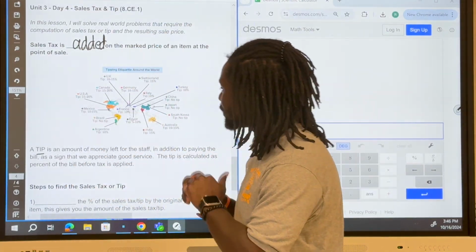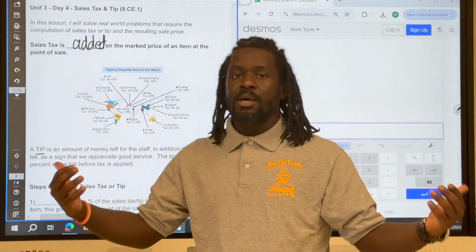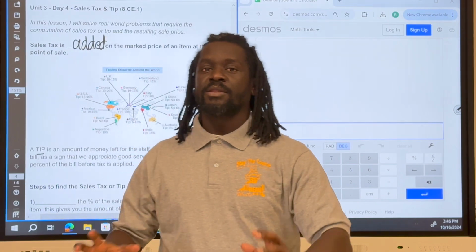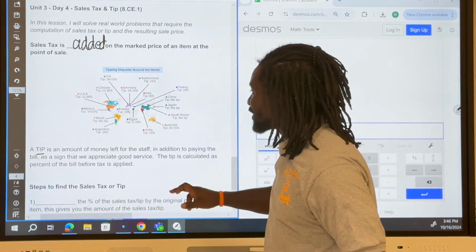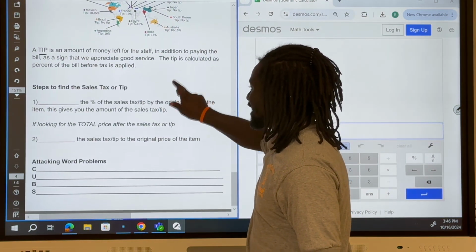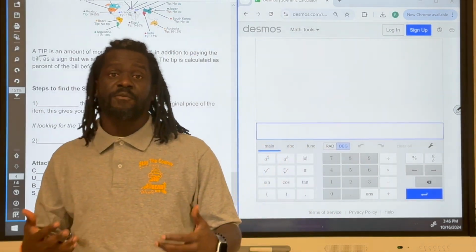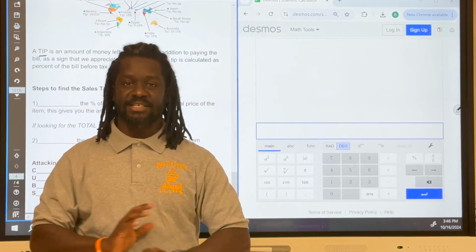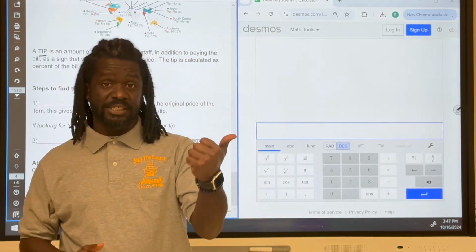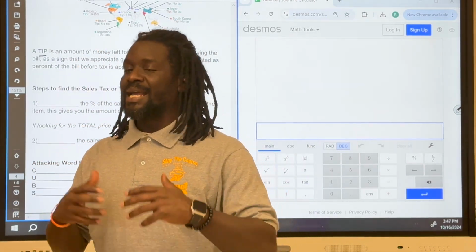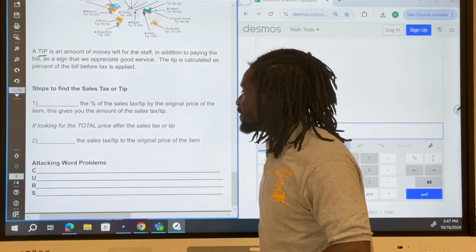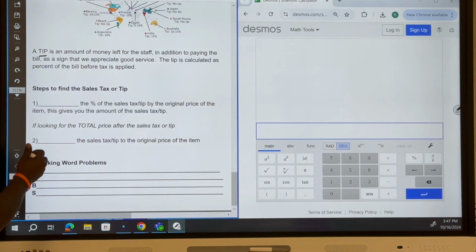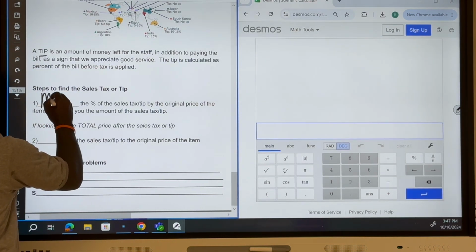So with that said, tips are money that is added to the end of a bill to just say, hey, thank you for the service. All right. Now we're going to talk about the steps to find sales tax and tip. And friends, it is exactly like the steps to find discounts and markups from what we learned in the previous lesson. These are the steps to keep in mind. We're going to multiply.